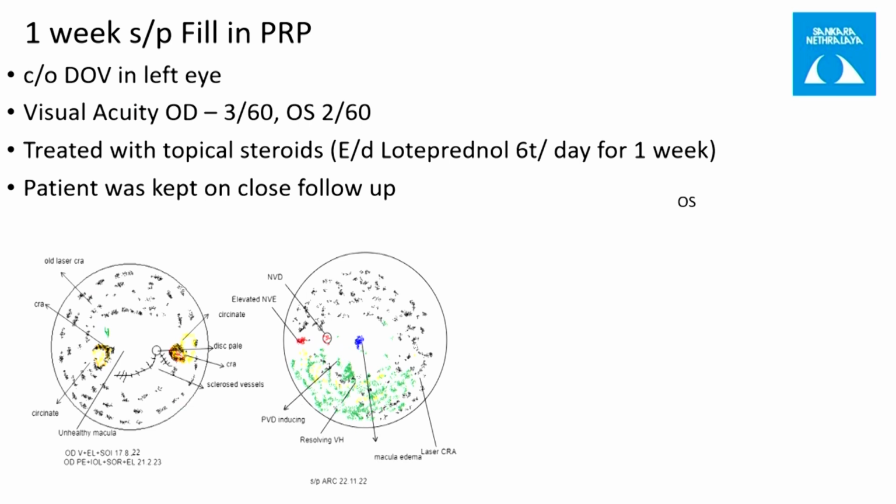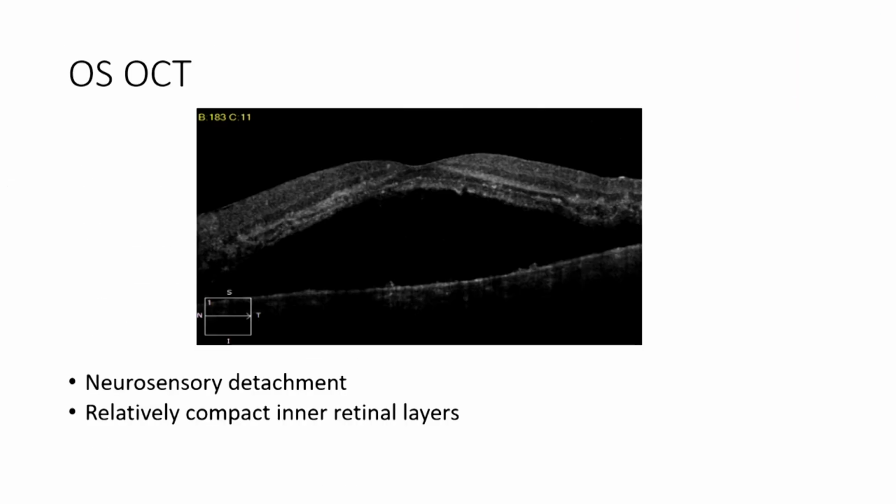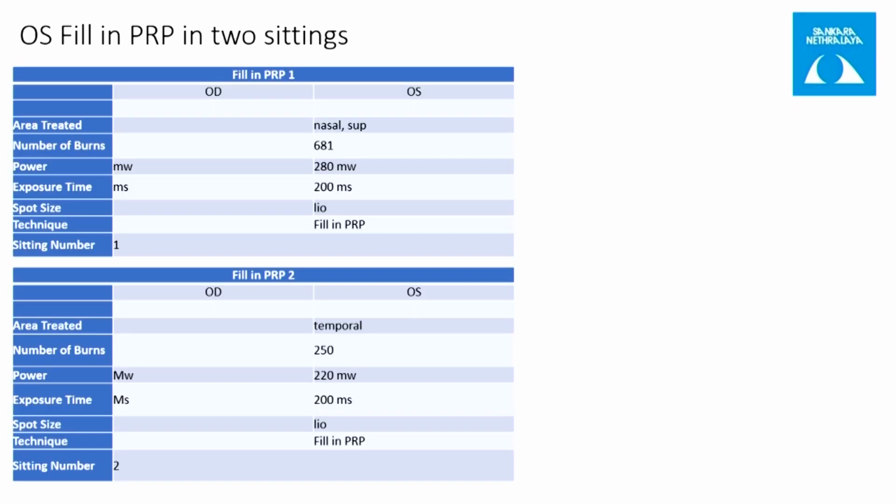But if you go back to the laser setting again, my concern is that your exposure time or duration is way too high at 200. Probably with the blood there, maybe they would have used a little higher one. Second setting only 250 burns. That's not much space. Dr. Girish, what he's saying is that duration, 200 plus 600, 800, 900 burns, will not cause a sensory detachment.